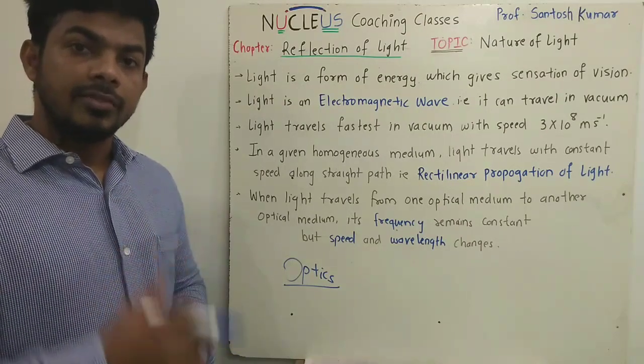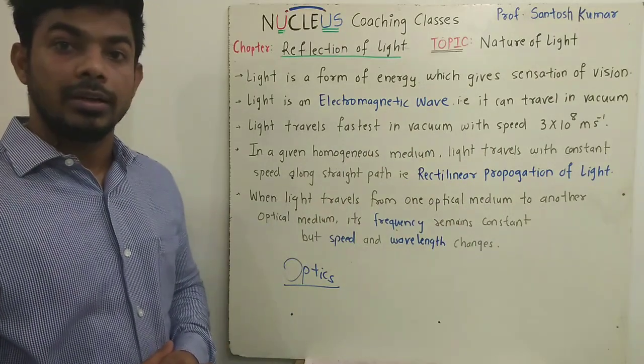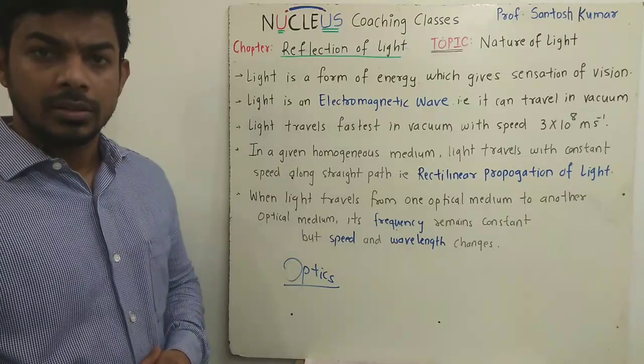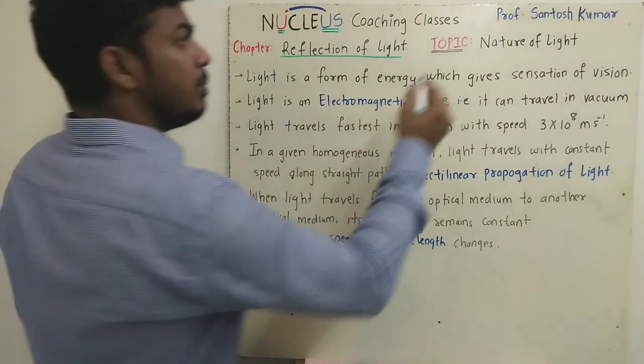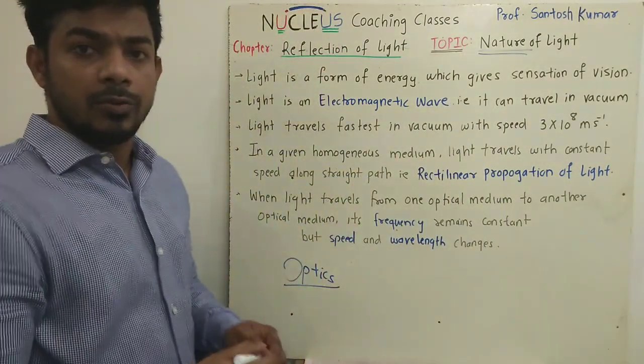like reflection of light, rectilinear propagation of light, refraction of light, dispersion of light, scattering of light and various phenomena. But before starting the phenomena about light, we will study about the nature of light. You must know the basic concepts about the nature of light.